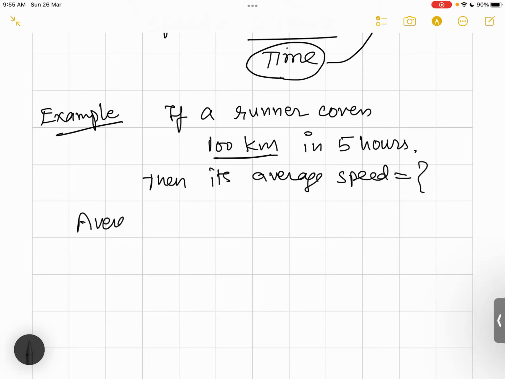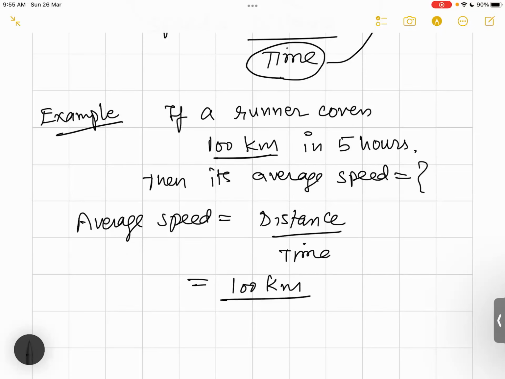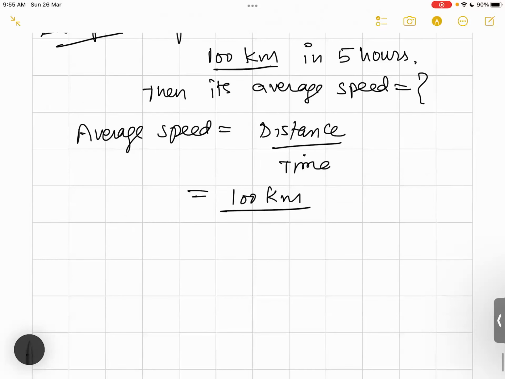So average speed is equal to distance upon time. So here the distance is about 100 kilometer, and time is about 5 hours. So I would simply divide this 100 by 5. I would get 20 kilometer per hour.